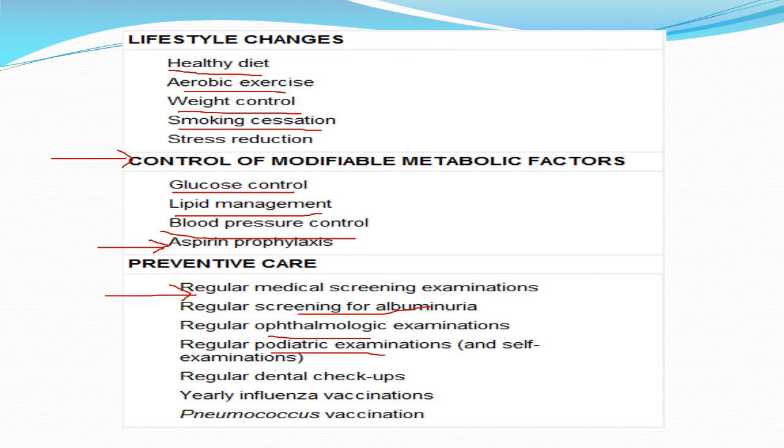Podiatric examination means the proper examination of the feet, proper care of the feet, because the micro and macrovascular complications can lead to ulceration and amputation. And dental checkup, this is very important. Remember that diabetic patients are liable to have gingivitis and loss of teeth. And the last two items in the preventive care, they should receive the influenza vaccine and the pneumococcal vaccine.